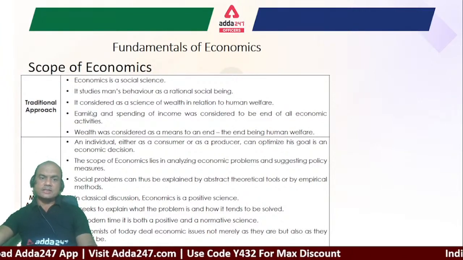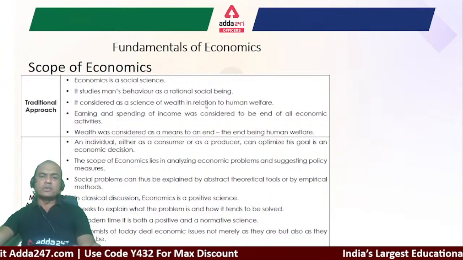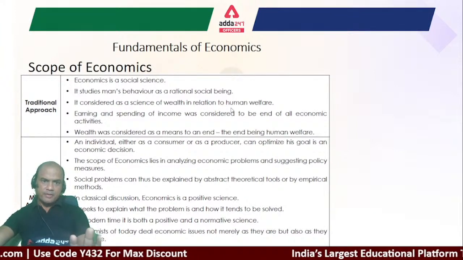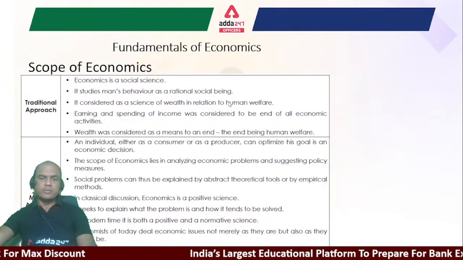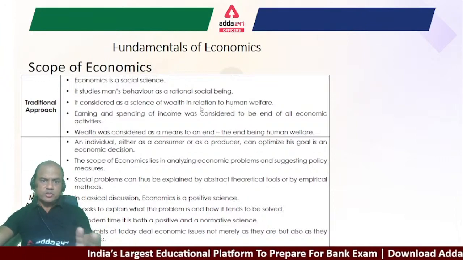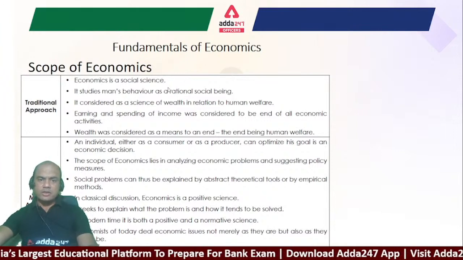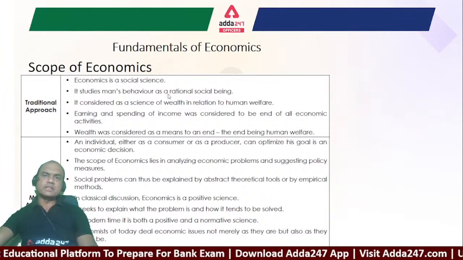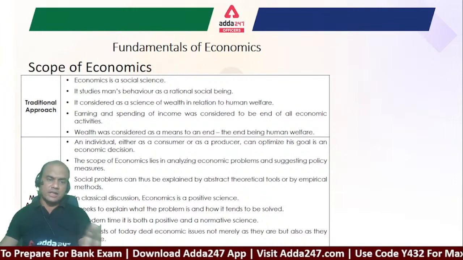So what is the traditional approach? The traditional approach generally talks about the individual human being only, and the human being living in the society basically. The laws apply to the individual human being who is living in the society. So what does it say? Here, rational social being, that is a common logic. Economics is based on the fundamental that a human being is a rational animal and a social animal.